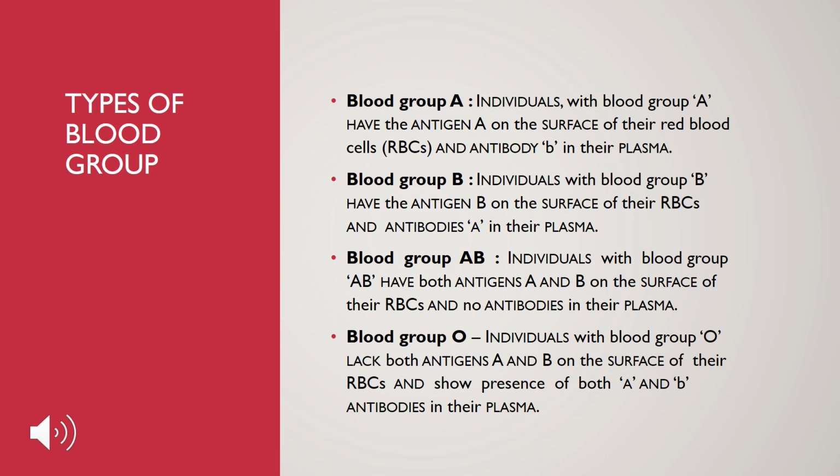Blood group AB: individuals with blood group AB have both antigens A and B on the surface of their RBCs, but they don't have any antibodies in their plasma. Blood group O: individuals with blood group O lack both antigens A and B on the surface of their RBCs and show the presence of both A and B antibodies in their plasma.